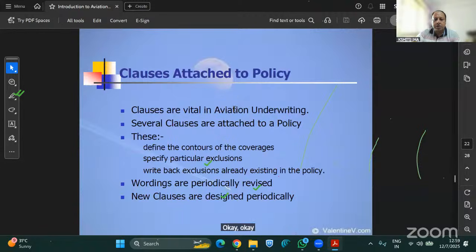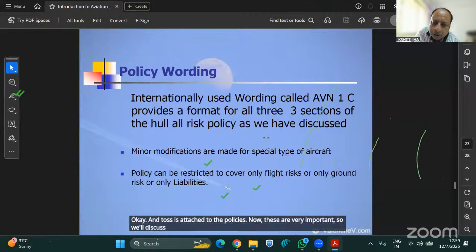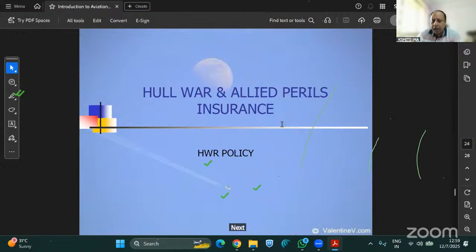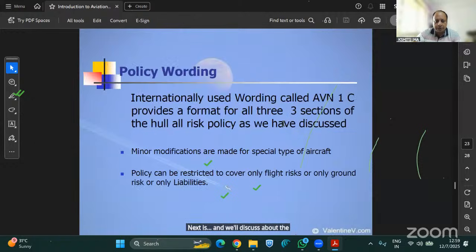And clauses attached to the policies. Now these are very important. So we'll discuss the clauses, and the clauses are part of Avian 1C. So Avian 1C is like the London wordings for the issuance of aircraft hull all risk policy. Next, we'll discuss the clauses in the next slide immediately.